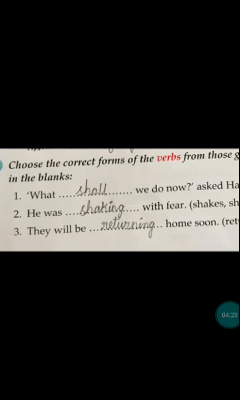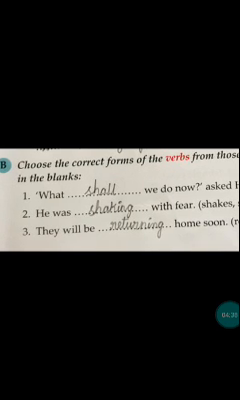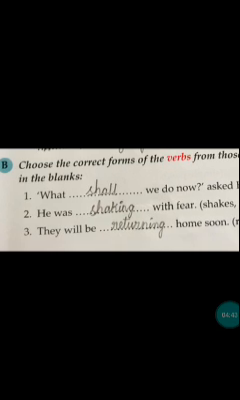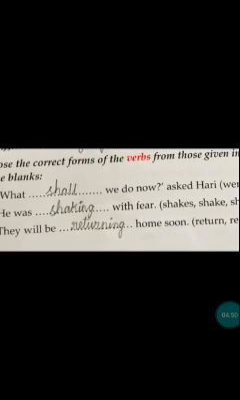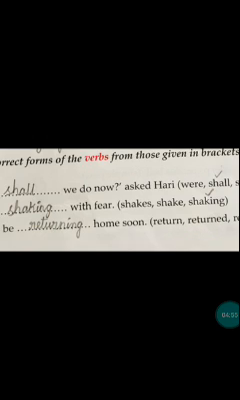Next, second one, he was dash with fear. So shakes, shake, shaking. He was means it is something about past, so it could be simple past or past continuous. He was dash with fear. He shakes with fear? No. He shake with fear? No. He was shaking with fear, so it is past continuous tense. He was shaking with fear.